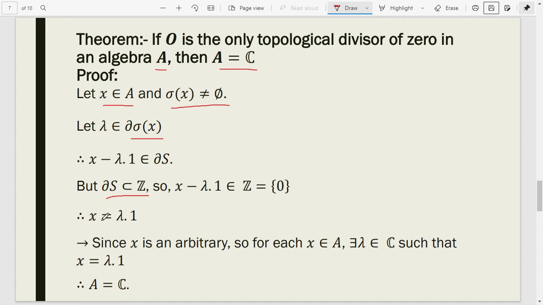So x minus λ·1 is equal to 0. So x is equal to λ·1. Since x is arbitrary, for each x belongs to A, there exists λ belongs to C such that x is equal to λ·1. So A is equal to C.